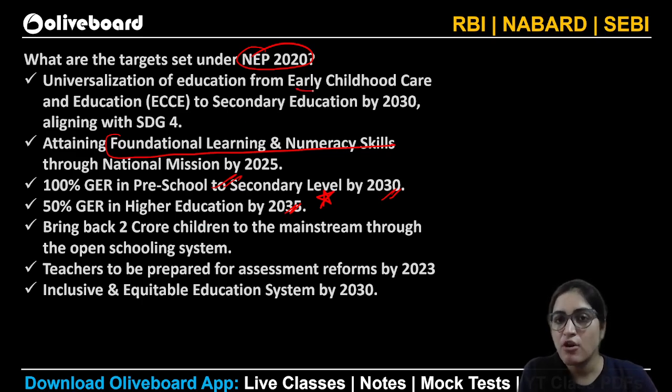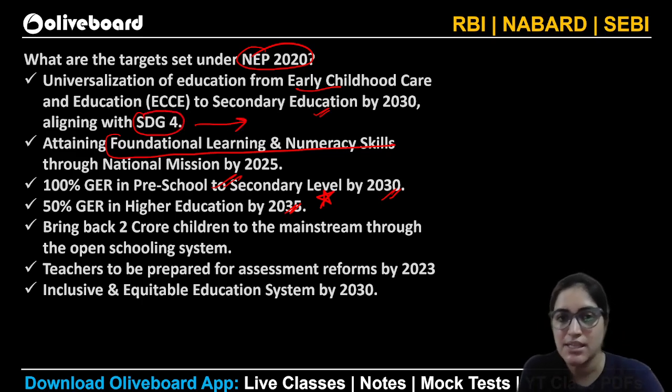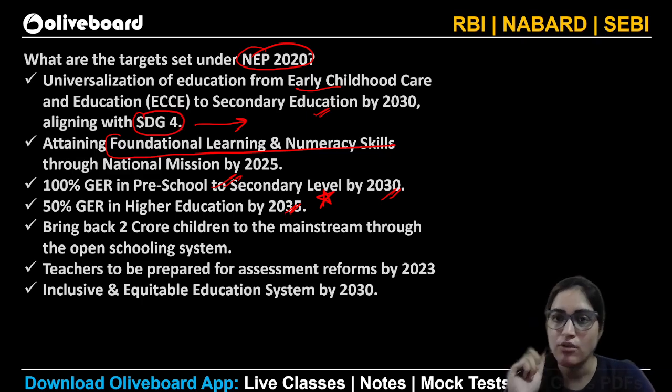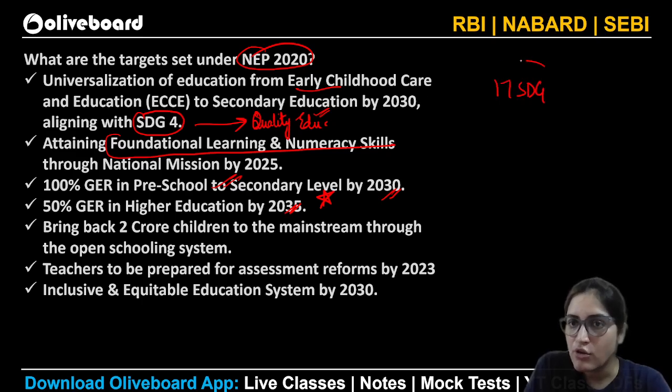Universalization of education from early childhood care to secondary education. Basically, we want to align by SDG 4. What is SDG 4? If at all you can emphasize and tell. What is SDG 4? Sustainable Development Goal number 4. What it is? It is quality education. You need to remember all the SDGs, all the 17 SDGs, ratifying it.